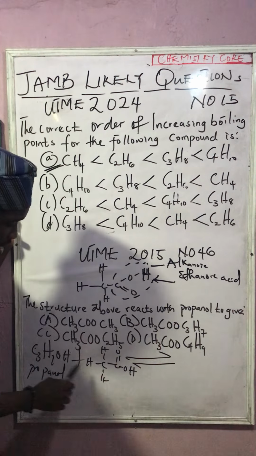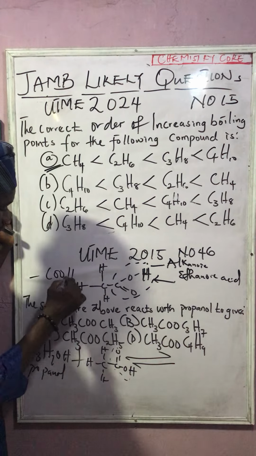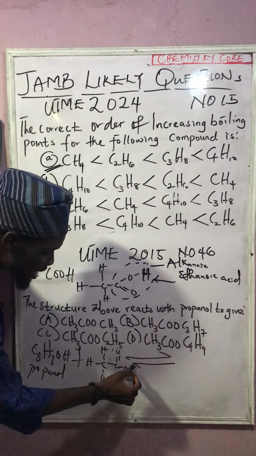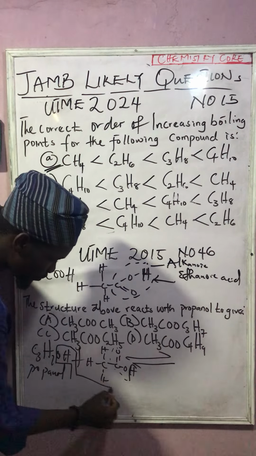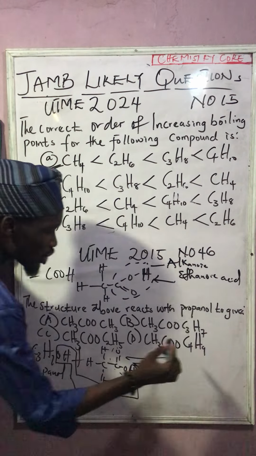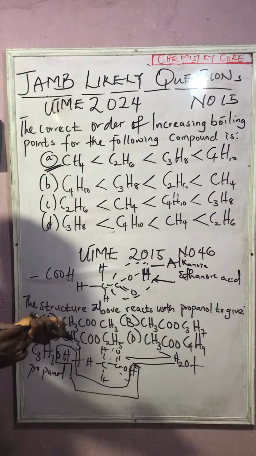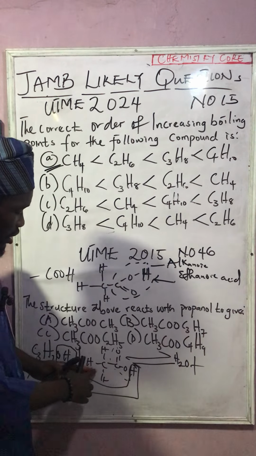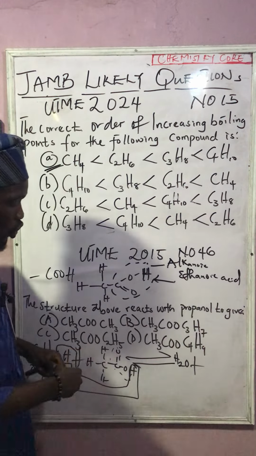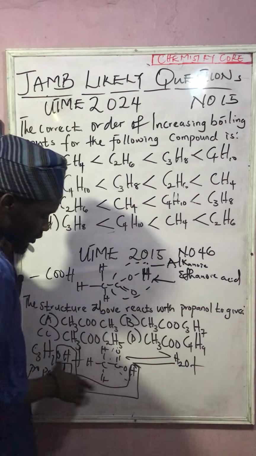Are you with me now? And the functional group here is COOH. So now, one of these hydrogens here will attach itself to this. With that, we are going to have water plus. So we are left with what, guys? We have C3H7, and here we have CH3 and COO. So this one would be the starting for the product we have here.